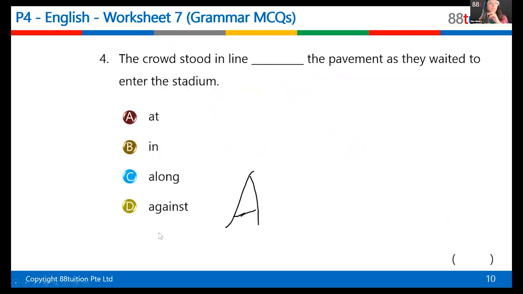What are you doing to my screen, Nicole? Okay, number 4. Whose turn is it? By the way, please erase the A. What's the answer for 4? Whose turn? Ariana. Ariano, sorry. C. C. Very good. What's the clue? Why is it along? What's the clue, Ariano?